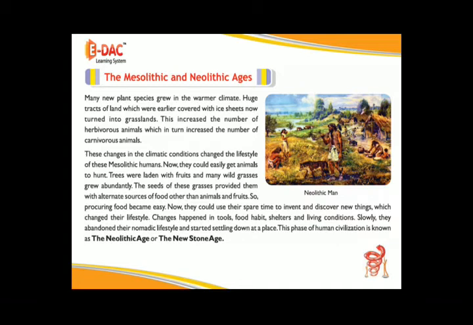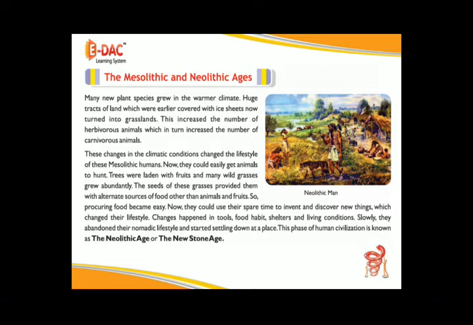These changes in the climatic conditions changed the lifestyle of these Mesolithic humans. Now they could easily get animals to hunt. Trees were laden with fruits and many wild grasses grew abundantly. The seeds of these grasses provided them with alternate sources of food other than animals and fruits. So, procuring food became easy.